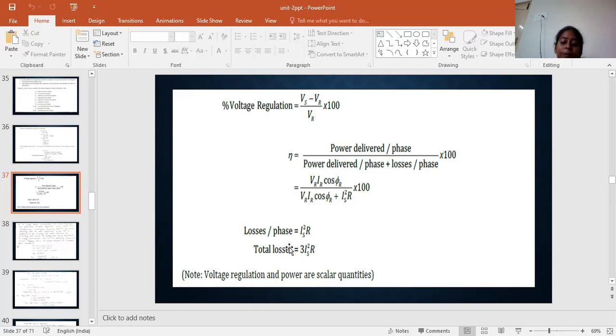So here losses per phase we can calculate, the formula is IS square R, and for the total losses we can multiply the value by 3, so 3I square R, okay. Here the voltage regulation and power parameters are scalar quantities. And we can calculate for the three phase, the formulas can be changed for root 3 V, root 3, and P equal to 3 into VI cos phi. Okay, and the losses also 3I square R, and per phase values, so I square R, P equal to VI cos phi, okay.